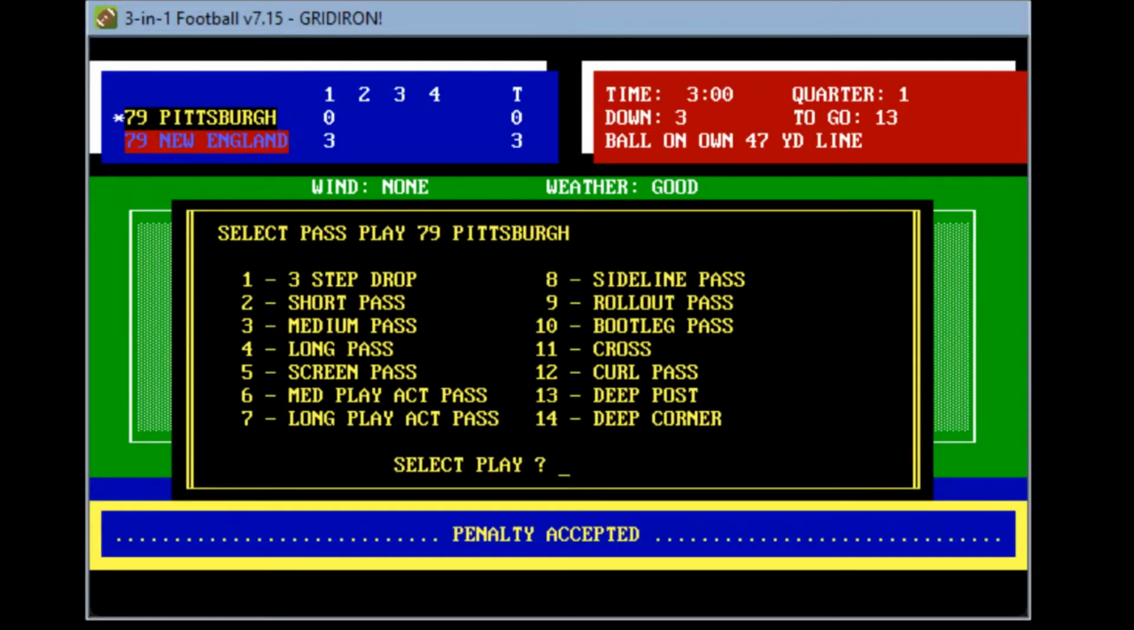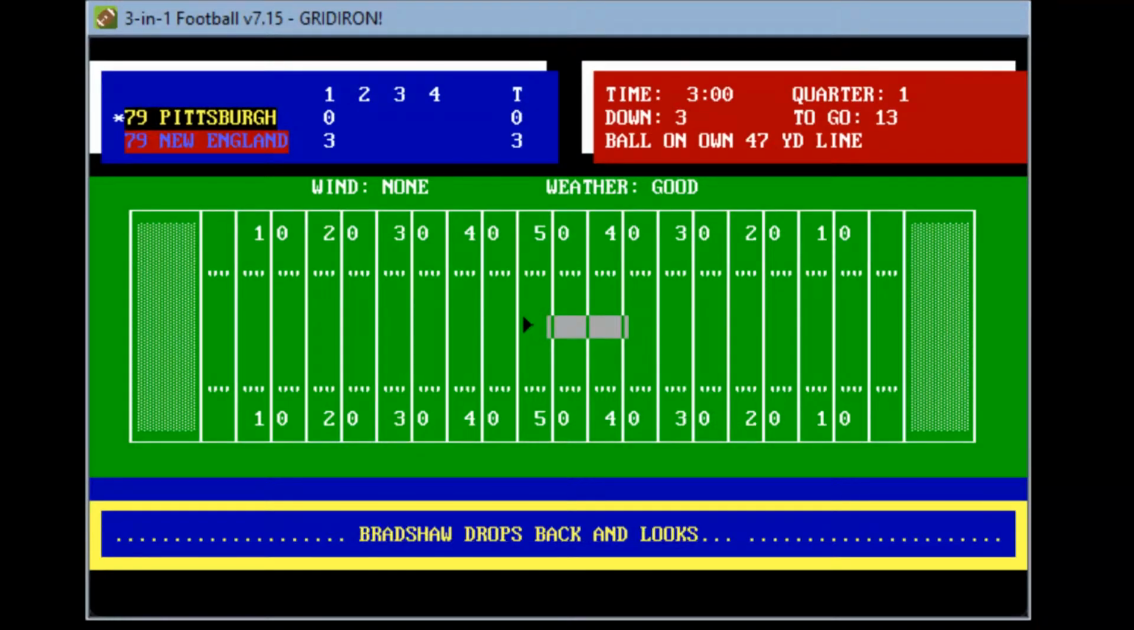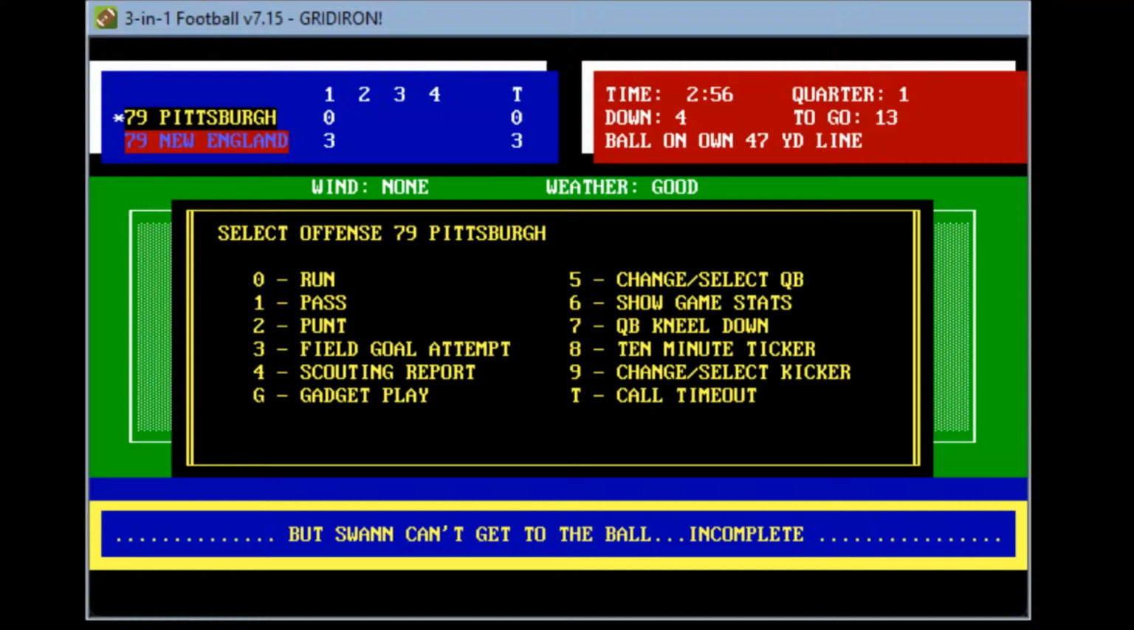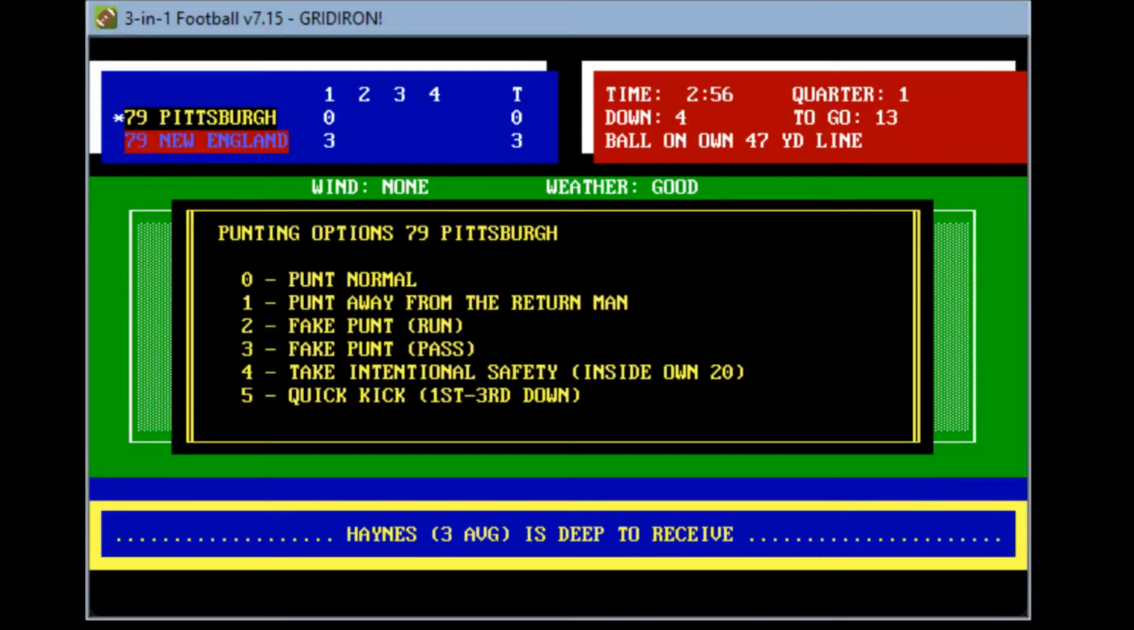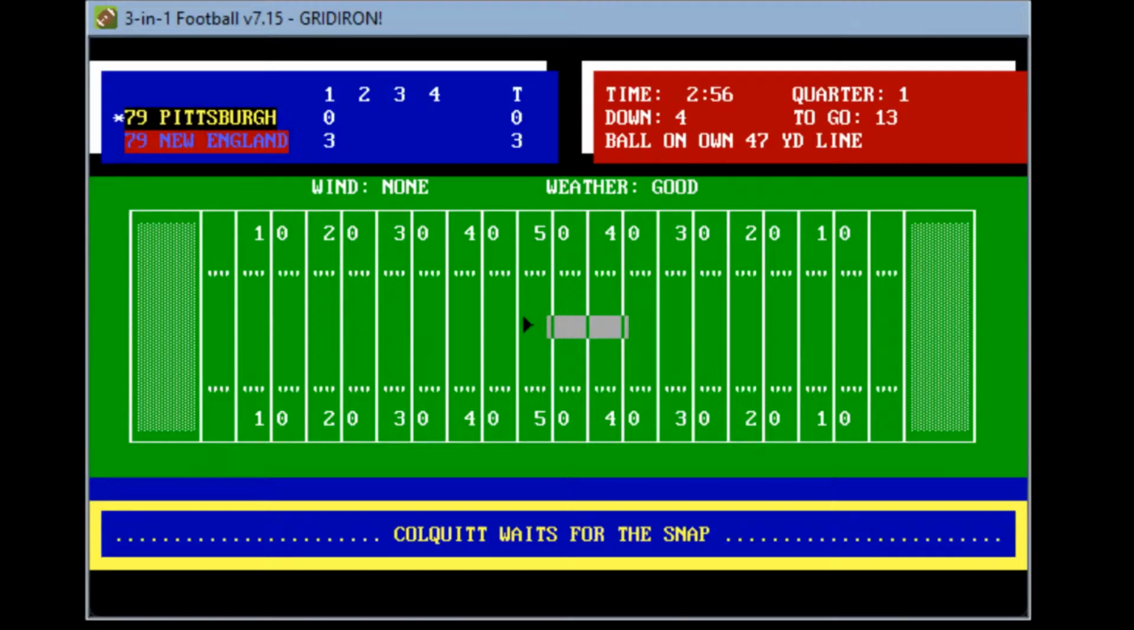Let's go ahead and look for a crossing pattern and see what happens. 3-4 defense, drop straight back, looks. He got Swan over the middle. Does he throw it? Can't get to the ball, incomplete. And Pittsburgh will have to punt it. 4th down and 13. And Colquitt comes out to punt again. Michael Haynes awaits. And it's going to be a regular station punt for Colquitt.